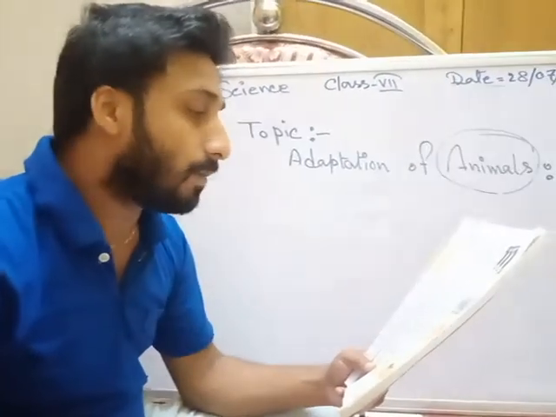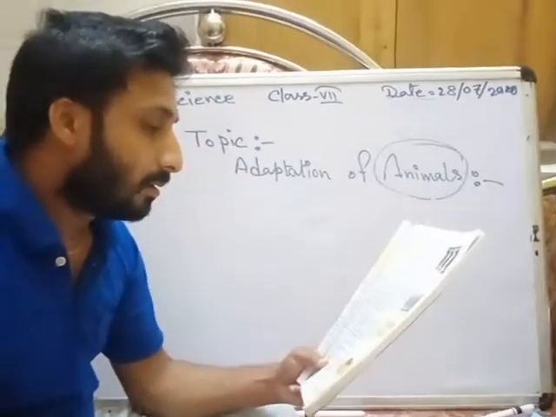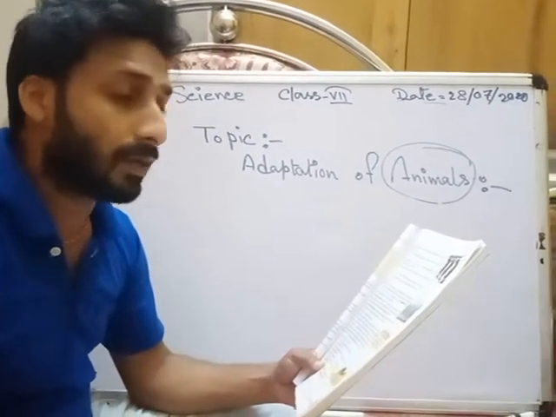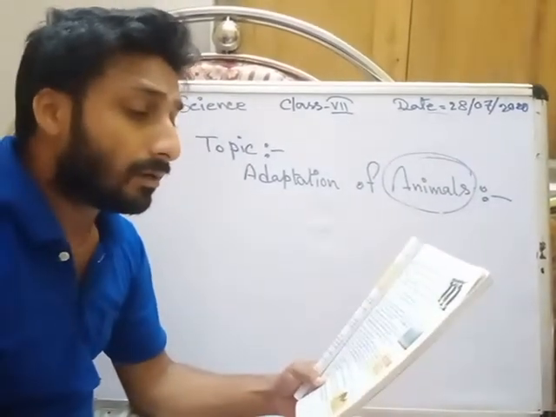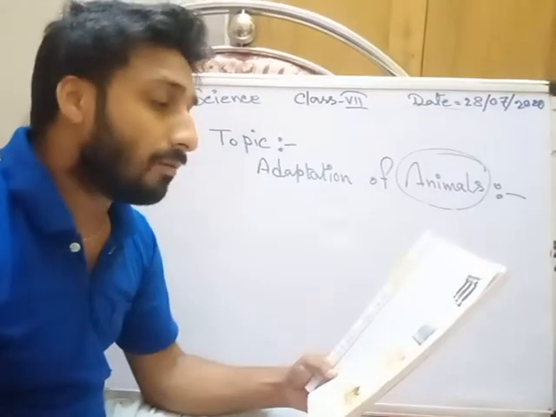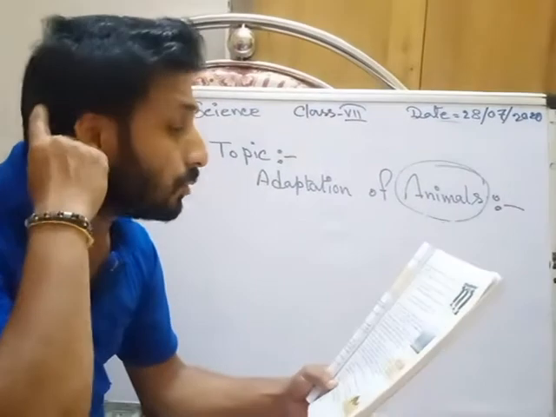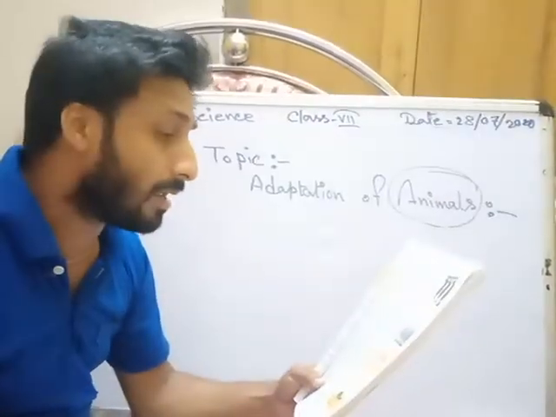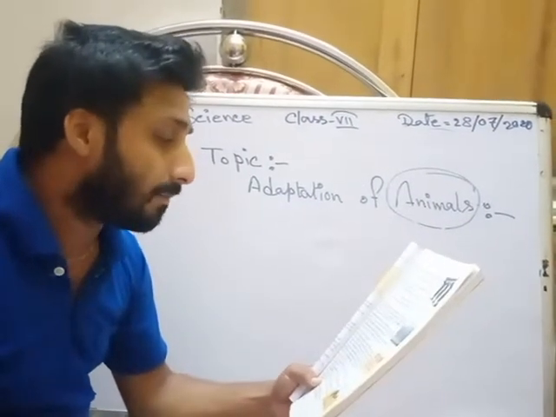Then adaptation of birds. Some birds travel from one place to another. Most birds fly from one place to another and come back after some time.